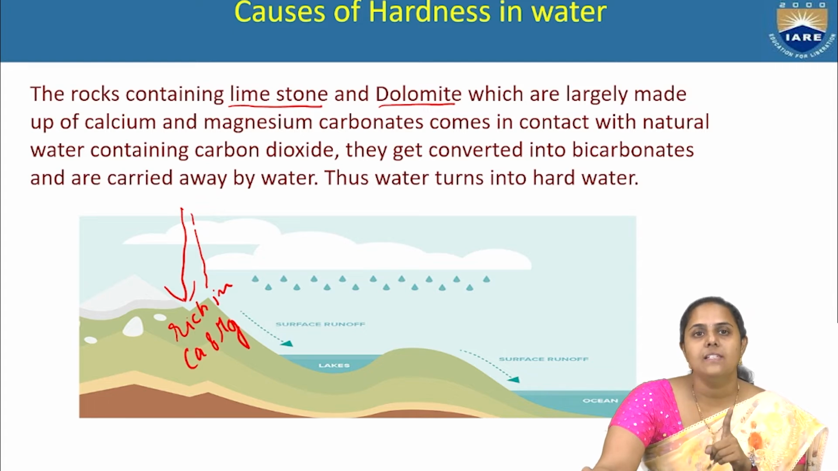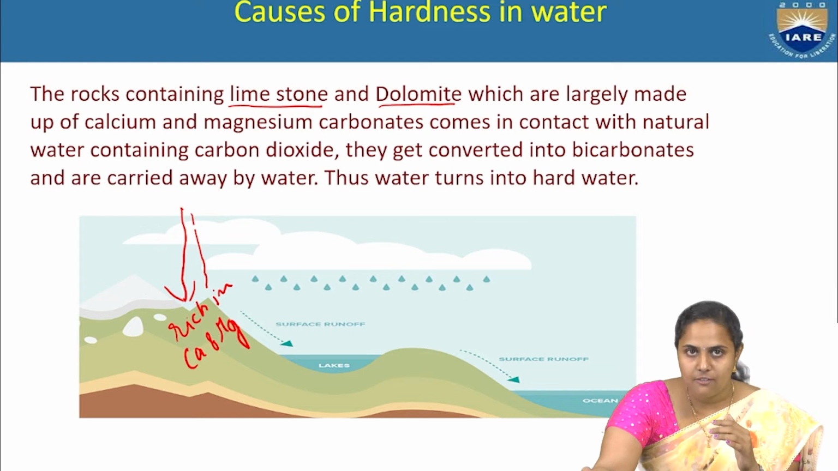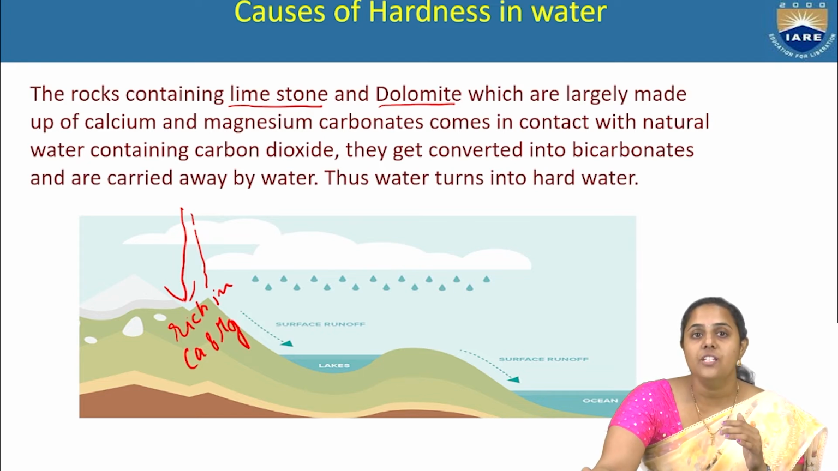So the main reason for hard water formation is that when rain falls on land rich in calcium and magnesium ions, these ions can mix with water, and in course of time salt formation takes place. That is, calcium chloride, magnesium bicarbonate, all these salts are formed. Because of these salts, that water is called hard water.